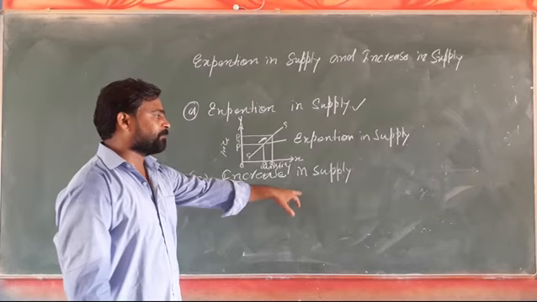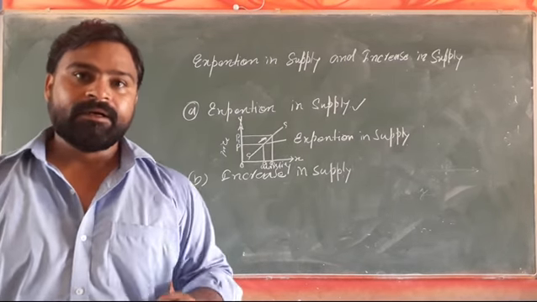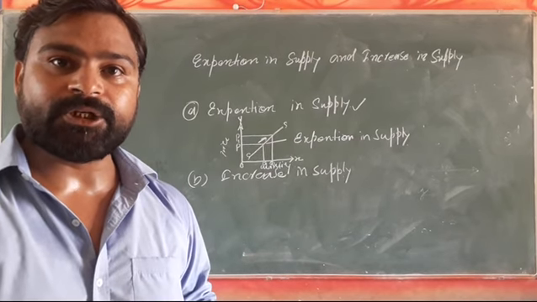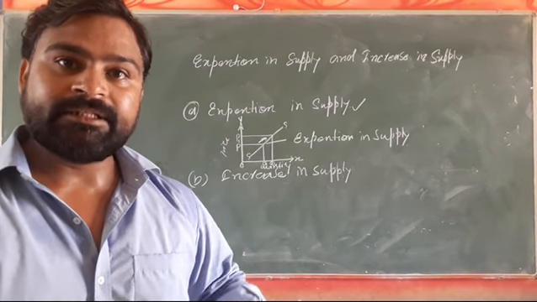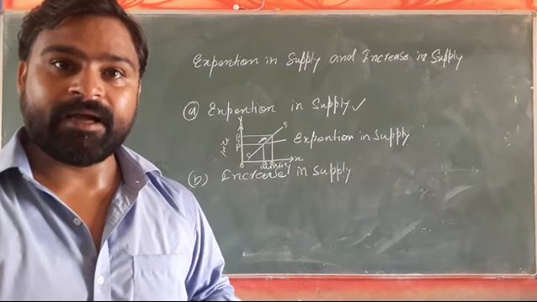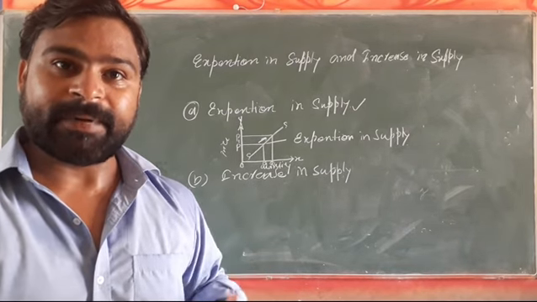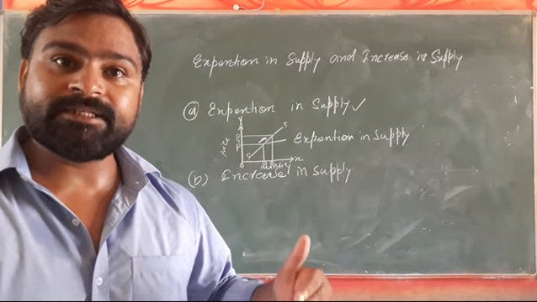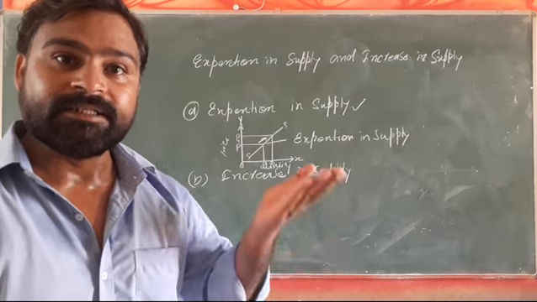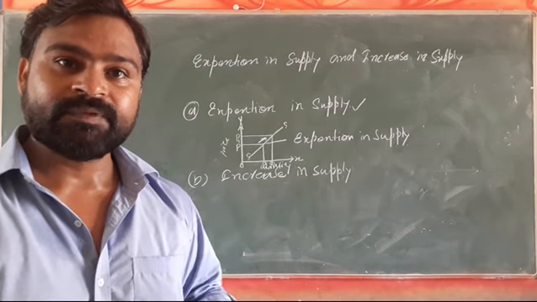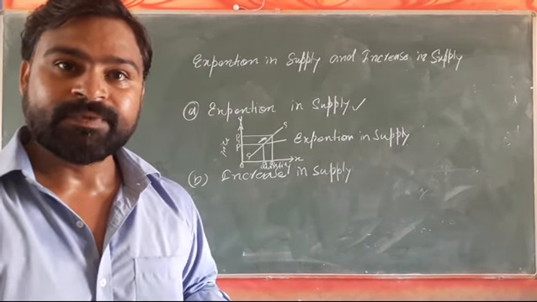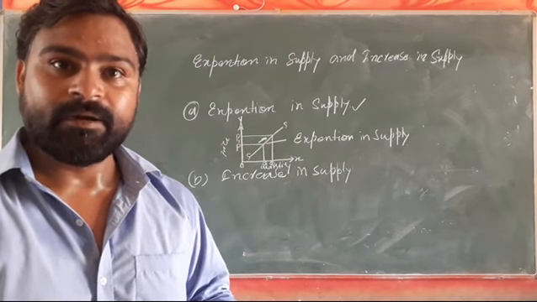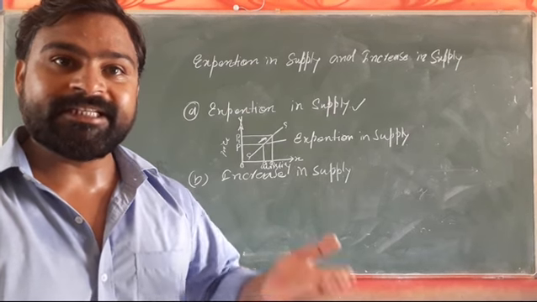Whereas increase in supply is another phenomenon, where supply increases as a result of change in other factors and price remains unchanged. What happens to the price? It remains unchanged. And supply increases as a result of change in other factors such as less input cost, less taxes, favorable natural conditions, favorable monsoon, change in technology.